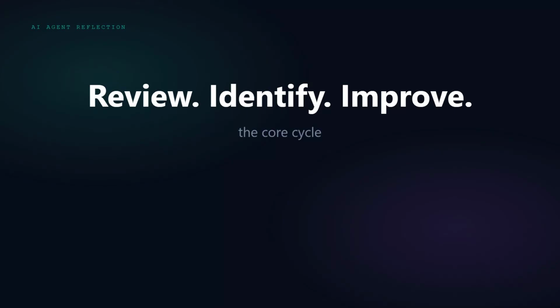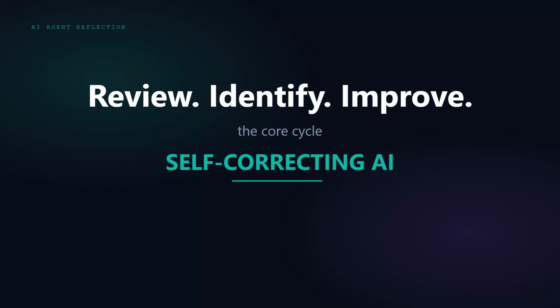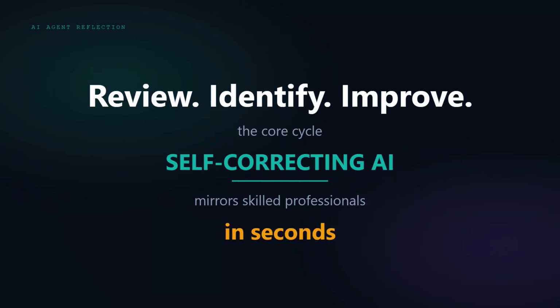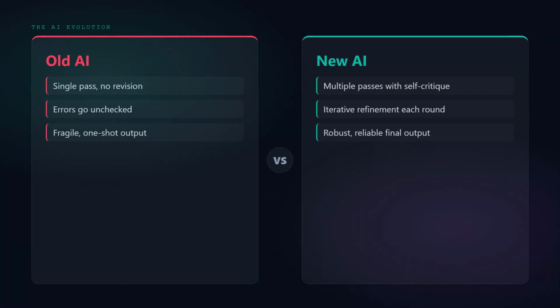So let's bring this back to the core idea. AI agent reflection is the ability of an AI system to review its own work, identify errors, and improve automatically. It mirrors how skilled professionals approach their work: write, review, revise, deliver. For AI, this happens in seconds. Old AI, one pass, no revision. New AI, multiple passes with self-critique and refinement. This shift is reshaping what AI agents can accomplish.